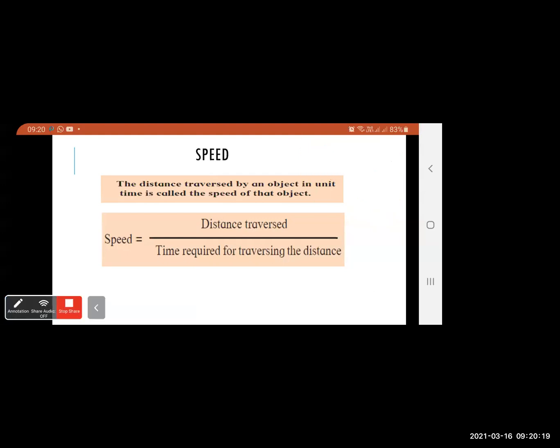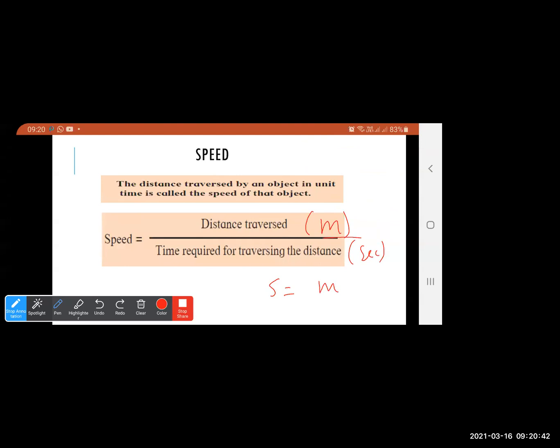Similarly, what is the unit for speed? Now see, if the distance is measured in meter, then the time will be measured in second. So the unit of the speed will be meter. Now see, here it is division, so you are going to write per. Per means the same division. Meter per second. So the unit will be meter per second.